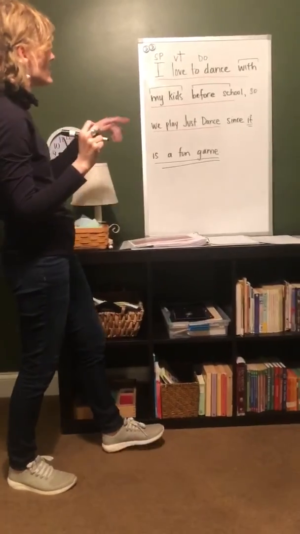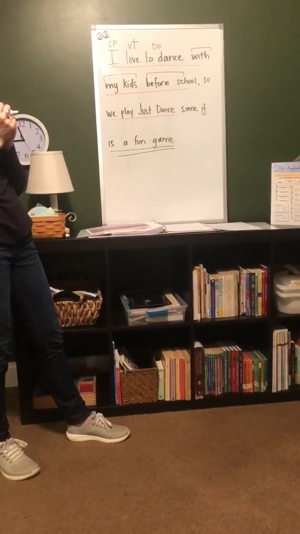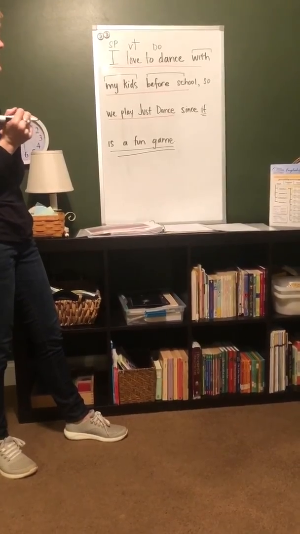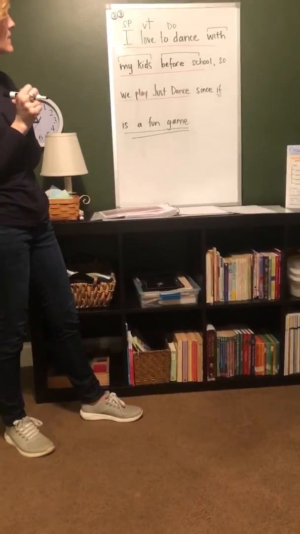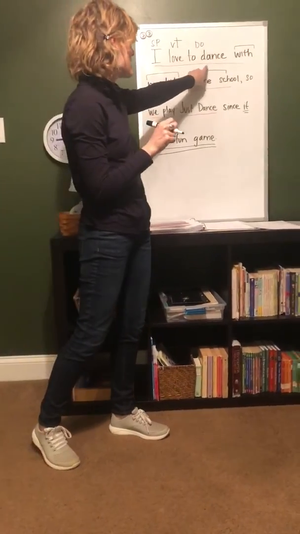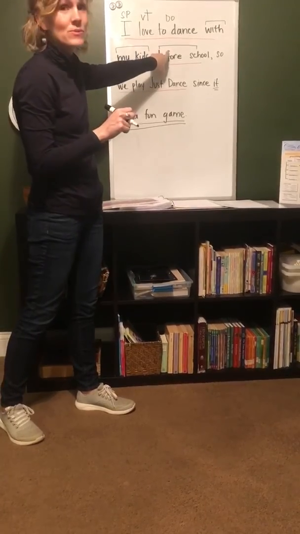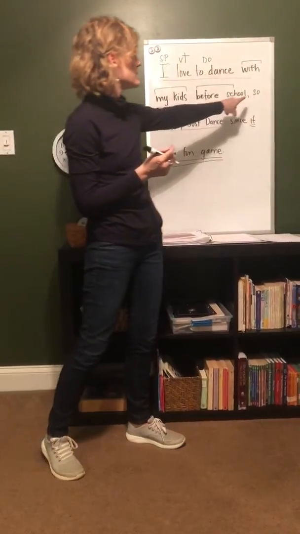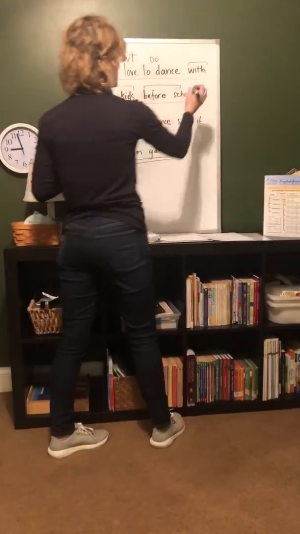And then we need to figure out these prepositional phrases, if they're adjectival or adverbial. So remember, we ask our questions, right, about our adverb questions or our adjective questions. So an adverb modifies a verb and answers the questions: how do you dance? With my kids. When do you dance? Before school. So both of these would be adverbial, right? Okay, so what is so? A fanboy. So that's a coordinating conjunction, right?